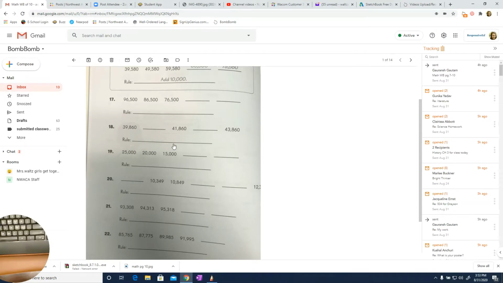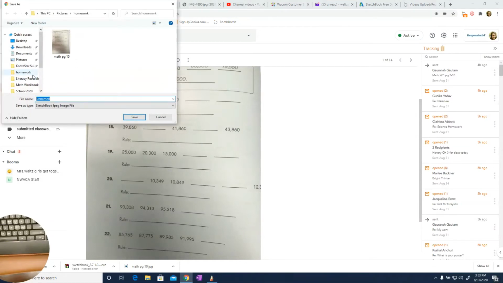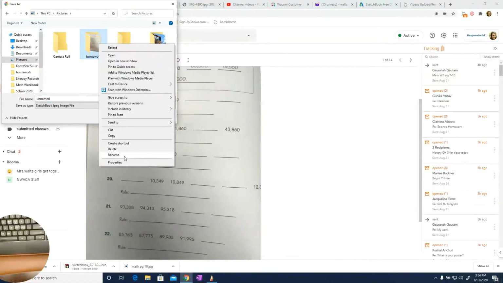Now there's two different ways you can do this. The way I suggest is if you have a mouse, right click on your mouse and a pop-up box comes up. There's an option to save image as. Click save image as. Here's your pictures folder on the left.